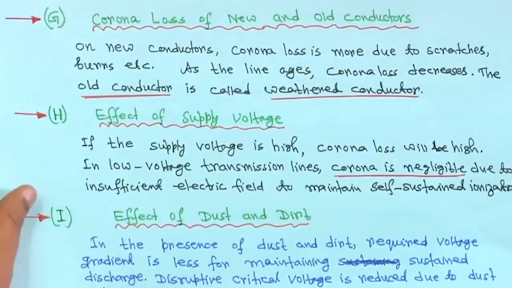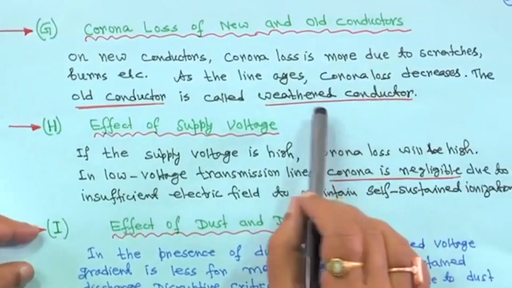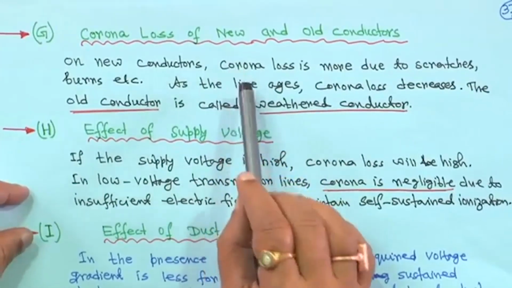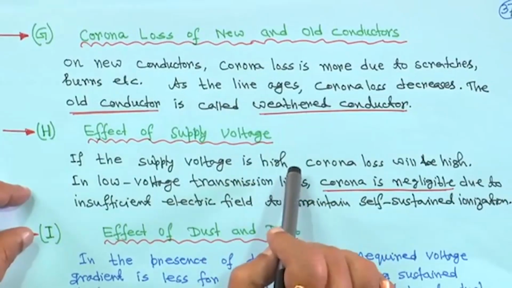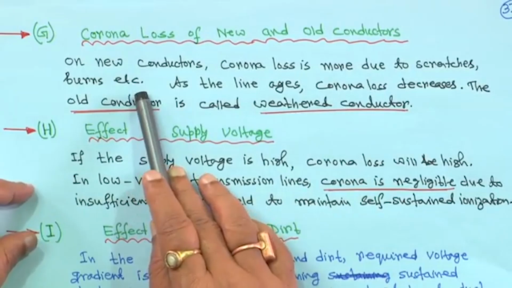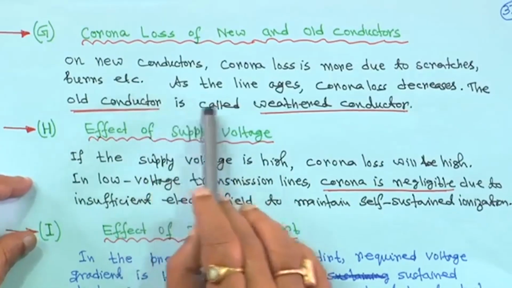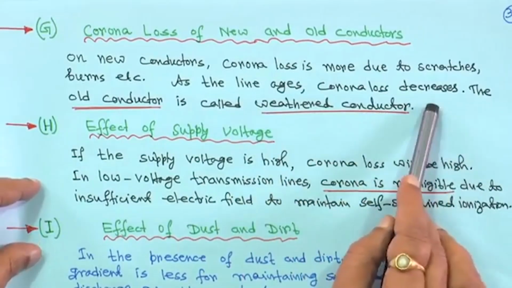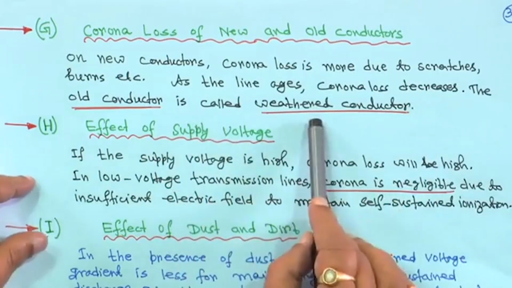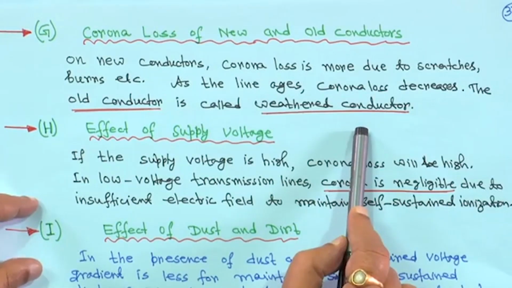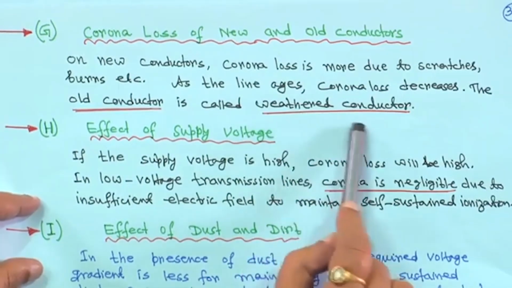Next one is corona loss of new and old conductors. If the conductor is a new one, I mean, suppose you are putting up a new transmission line, corona loss is more due to scratches, burrs, etc. on the new conductor, but over time as the line ages, corona loss decreases. The old conductor is called a weathered conductor, because it is a seasoned conductor. Suppose it has been there for a few years, so it is called a weathered conductor.